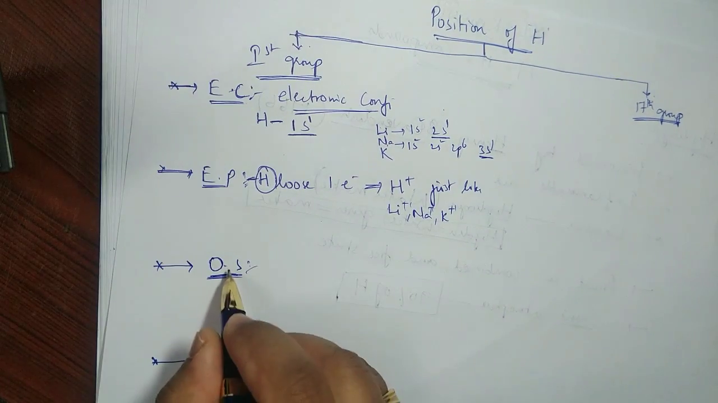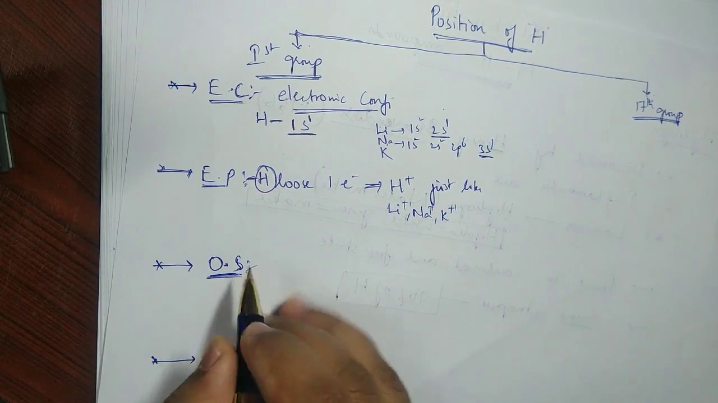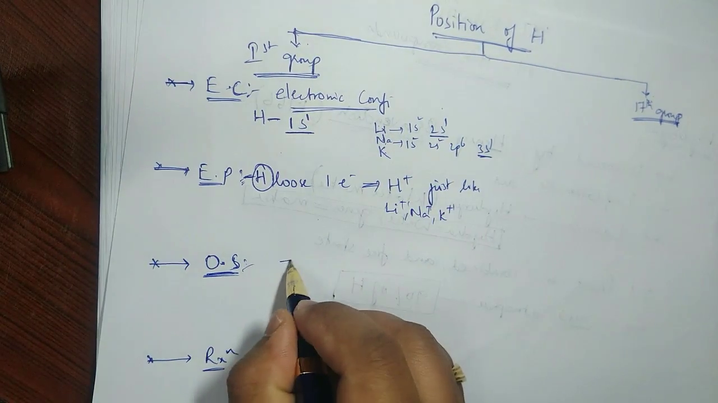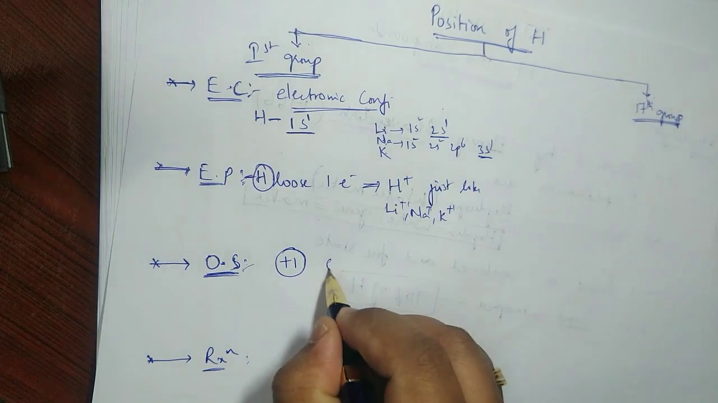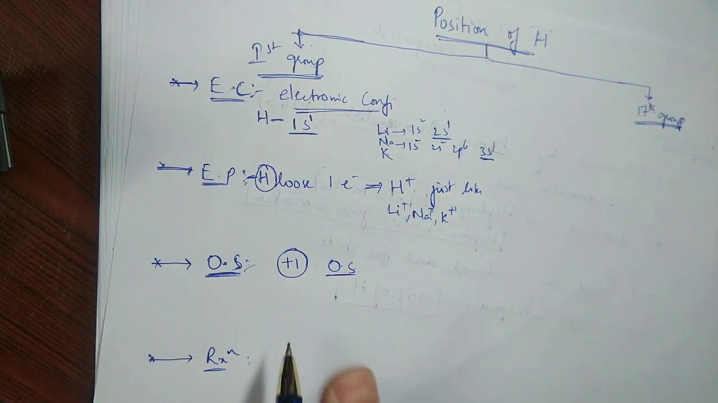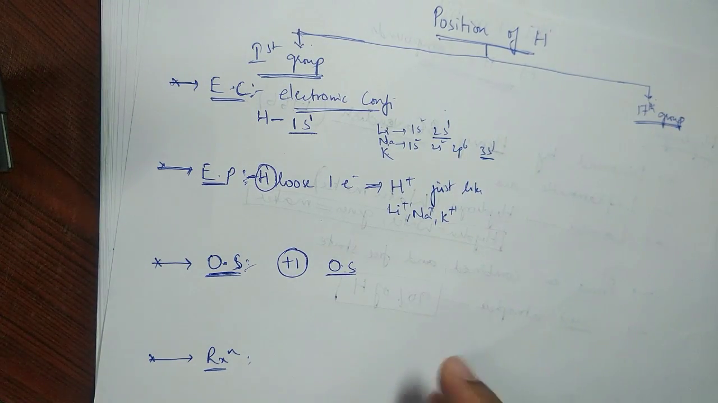Third one, OS. What could be OS? Oxidation state or oxidation number. All of them, like lithium, sodium, potassium, have plus 1 oxidation number or oxidation state. Hydrogen is also plus 1 oxidation state, and lithium, sodium, potassium also have plus 1 oxidation state.